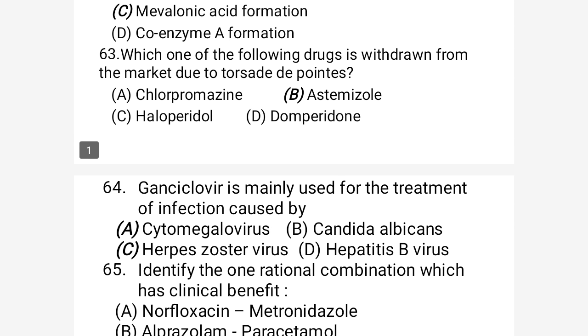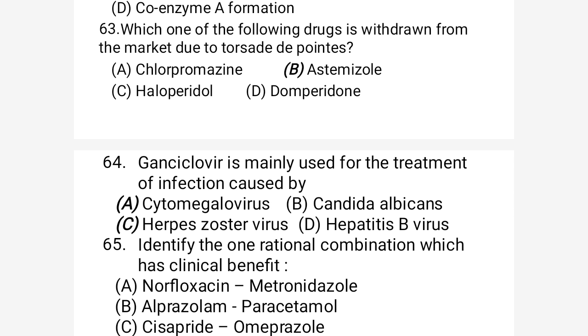Next, question number 63. Which one of the following was withdrawn from the market due to torsades de pointes? Torsades de pointes is a side effect. So which drug shows the side effect torsades de pointes?